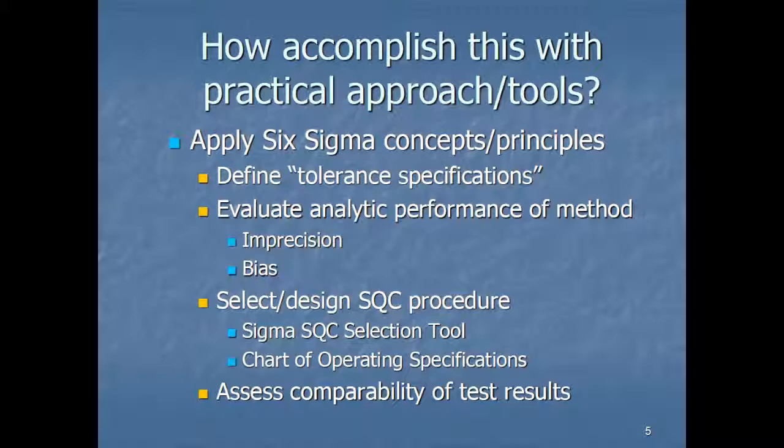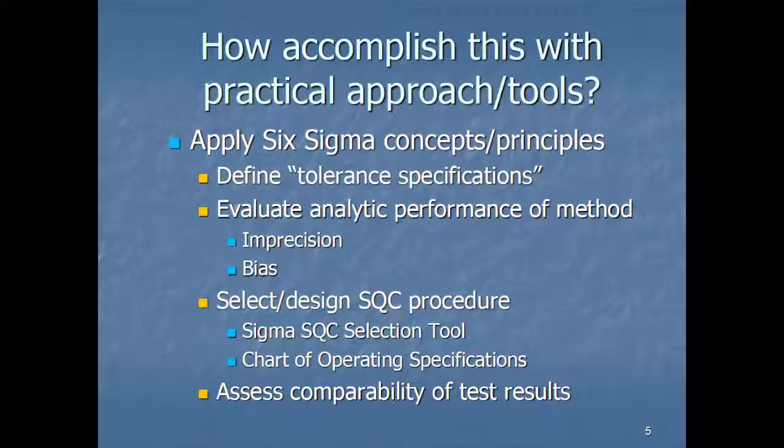Well, it's pretty easy using Six Sigma concepts. The thing that Six Sigma forces you to do is to define how good the test should be. You can't calculate a sigma if you haven't defined an allowable total error. And once you define that and you measure the precision and the bias of your method, you can calculate sigma.